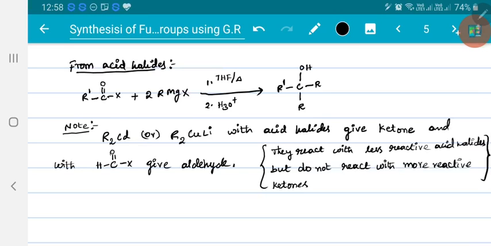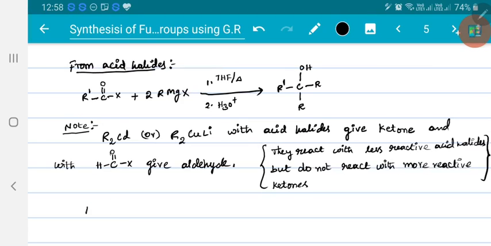Actually, acid halides are less reactive than ketones. That means we would expect these compounds to be reactive with ketones, but they don't react with ketones, while they are reactive with the less reactive acid halides. The reason is that here they don't directly attack the electrophilic carbon. What happens here? Let me see this.